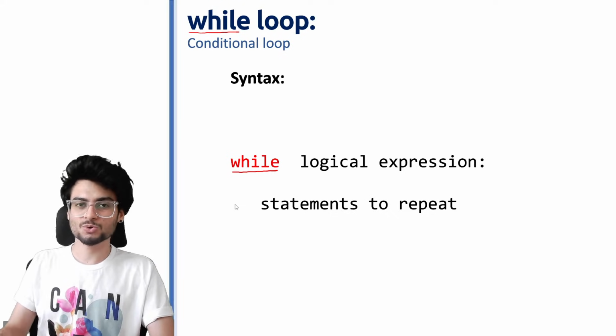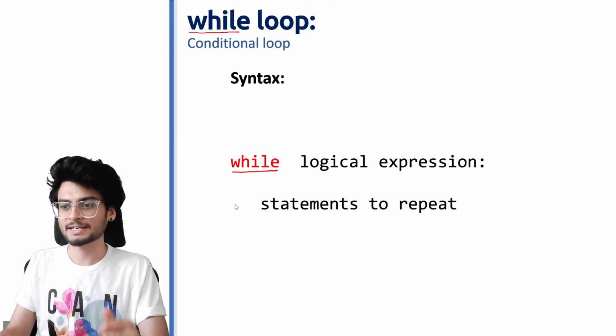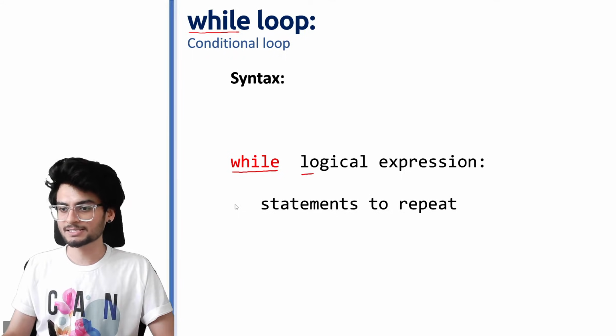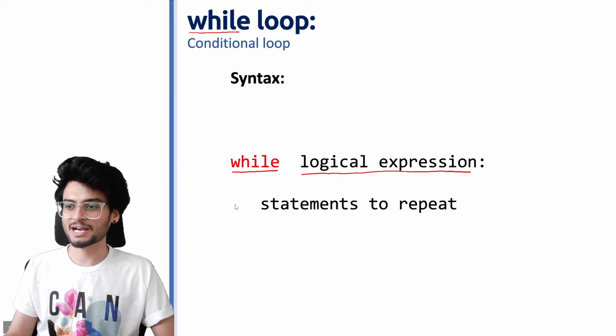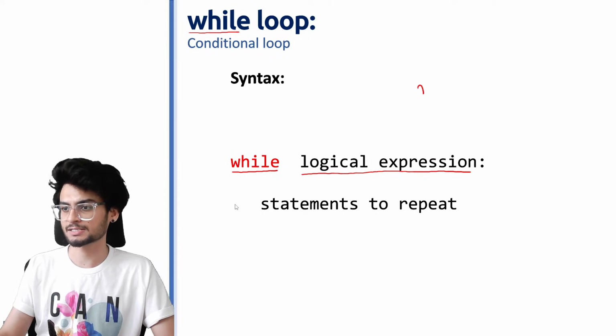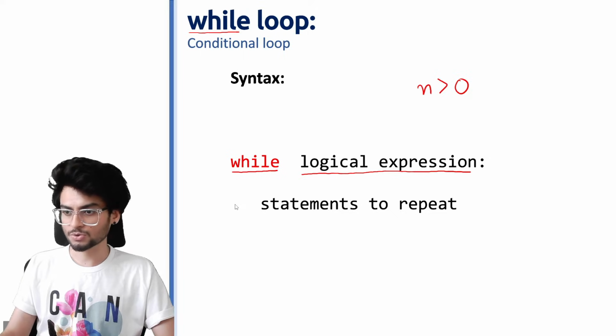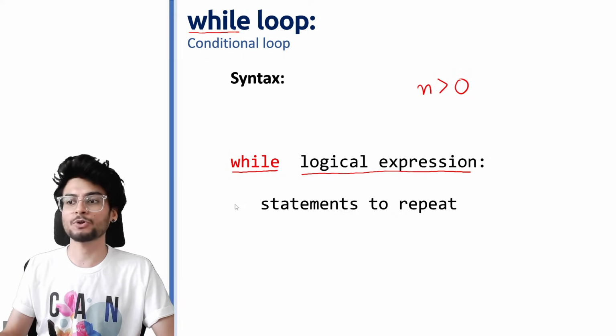Now यहाँ पर हम लोगों को कोई भी sequence create नहीं करना है, हम लोगों को कुछ भी variable create नहीं करना है. There is one simple thing. It is a logical expression. By logical expression, I mean you have to write a logical statement which can be something like this. N is greater than 0. जिसका जो result है वो true या false में आना चाहिए.